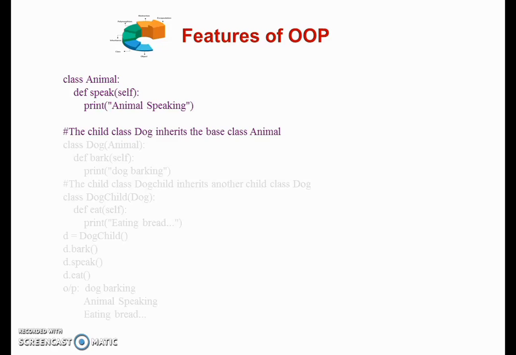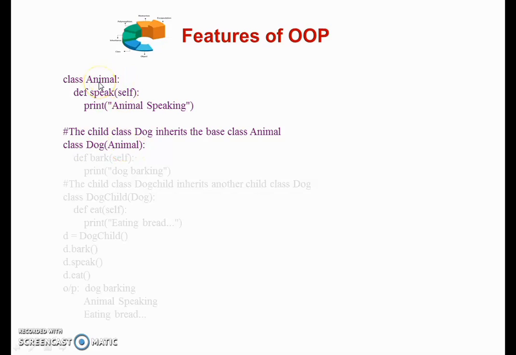Then I am defining another class which is known as the dog class, which inherits from the base class animal. So I write the syntax as class, name of the class dog, and here I pass the animal class as a parameter to the dog class, which defines that dog is inherited from the animal class.